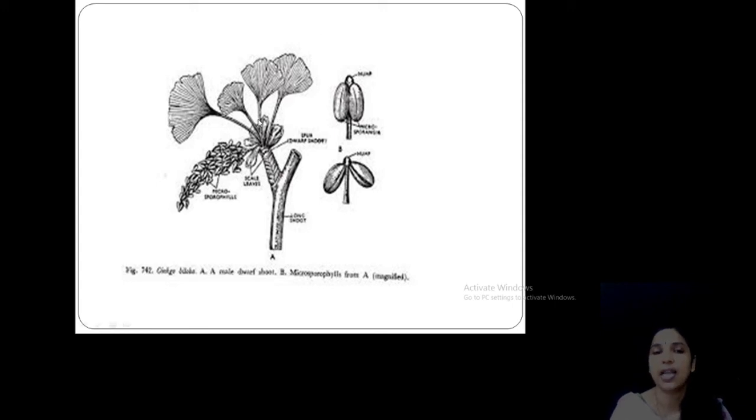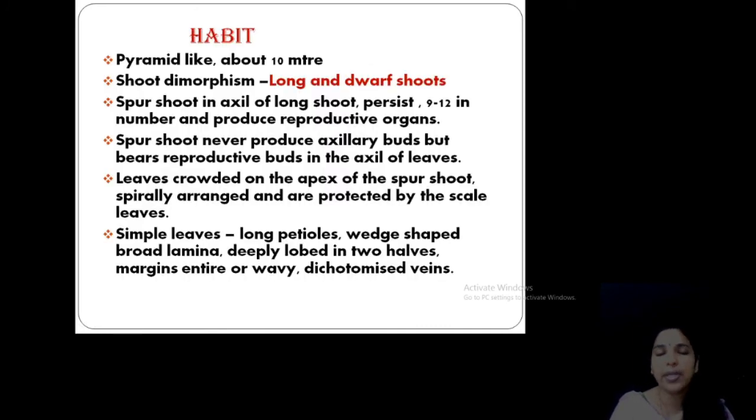This is the catkin-like inflorescence of the male strobilus, with stamen-like nature. And this is the habit, pyramid-like, about 10 meters in height, that's why it resembles conifers. And it shows shoot dimorphism. What is shoot dimorphism? I told you there are long shoots and dwarf shoots. The spur shoot, in the axil of the long shoot, bears the reproductive organs, male or female, available in the dwarf shoots. That spur shoot is also known as the dwarf shoot, which produces axillary buds, and those buds bear only reproductive buds.